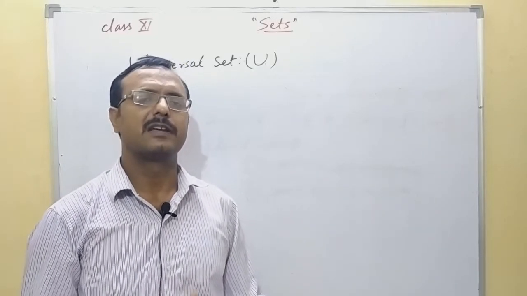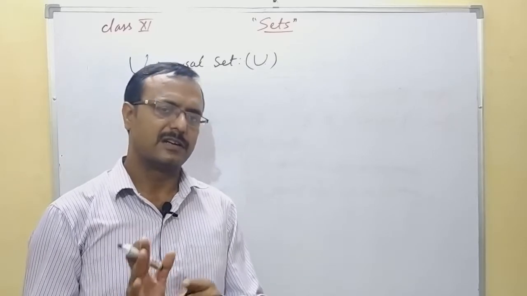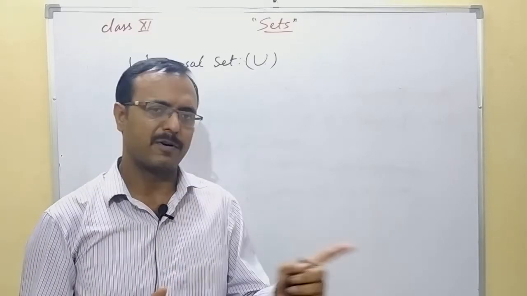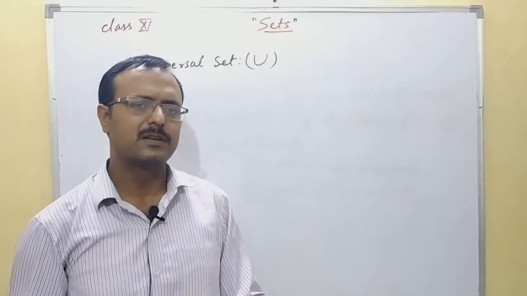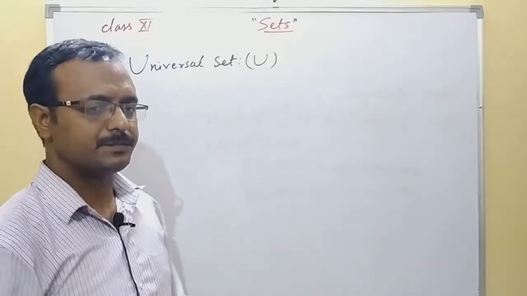It depends upon the type of problem; the universal set may change.